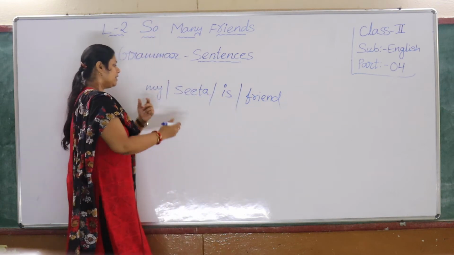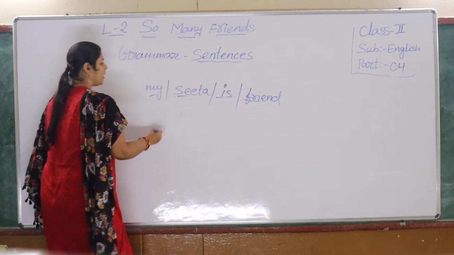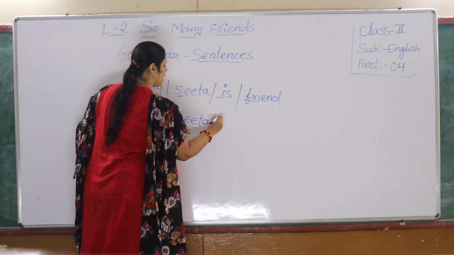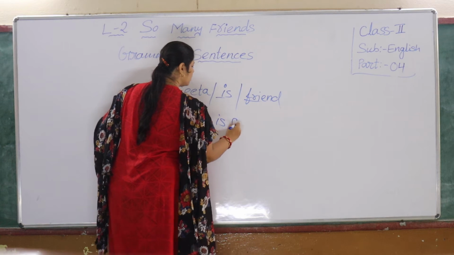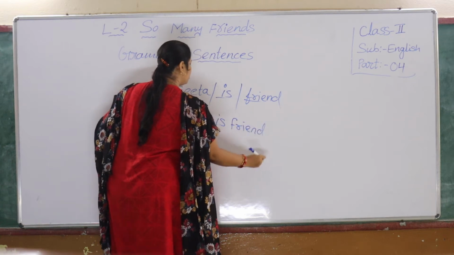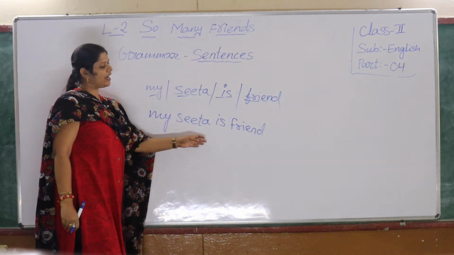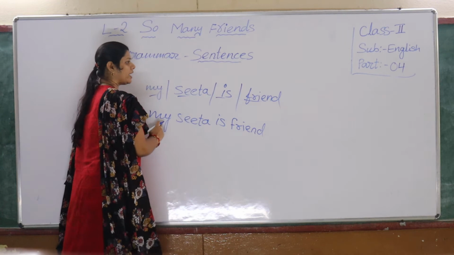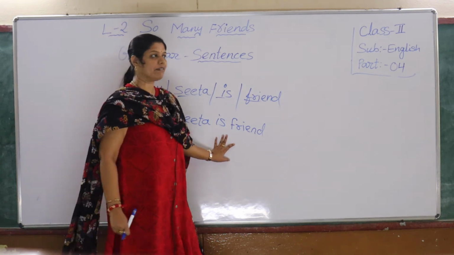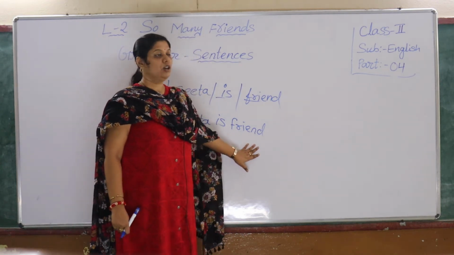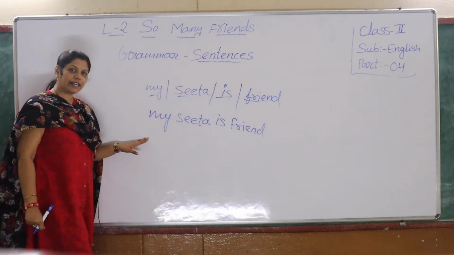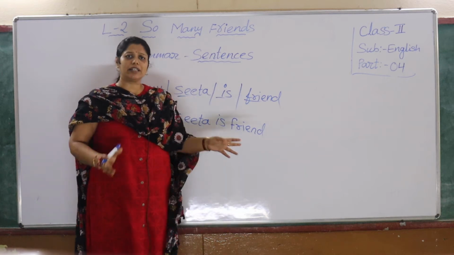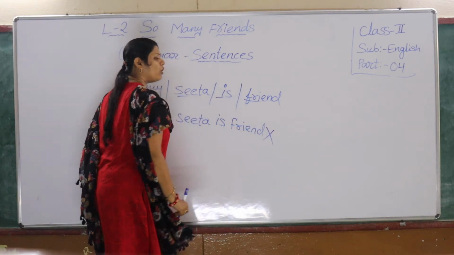For example, see, here I have collected some words. Okay, I will write as it is. My Sita is friend. Will you call it as a sentence? My Sita is friend. See, my a word I have taken, Sita a word I have taken, is a word I have taken, friend a word I have taken. So will it come under a sentence? Because words, I have taken word, kept together. Is it a sentence? No, it won't be a sentence.